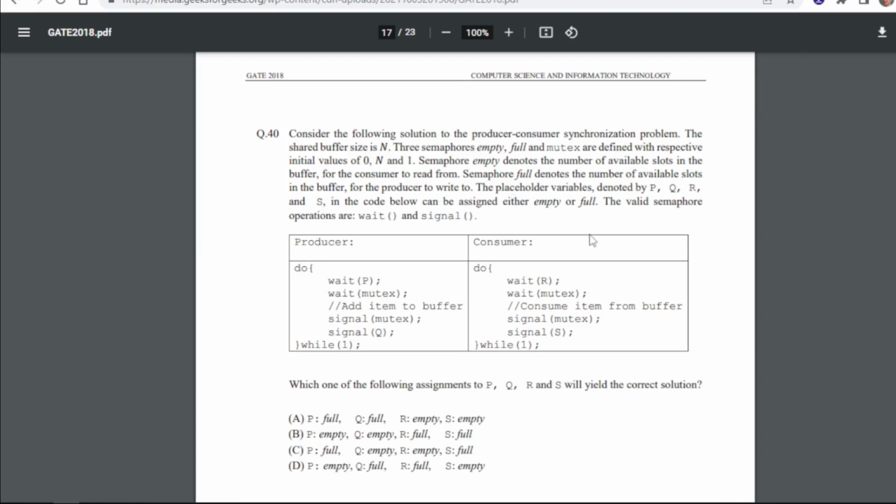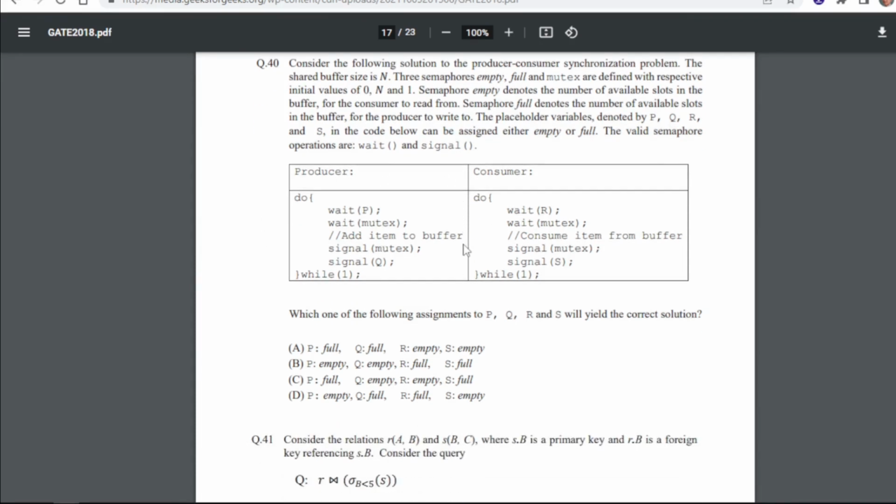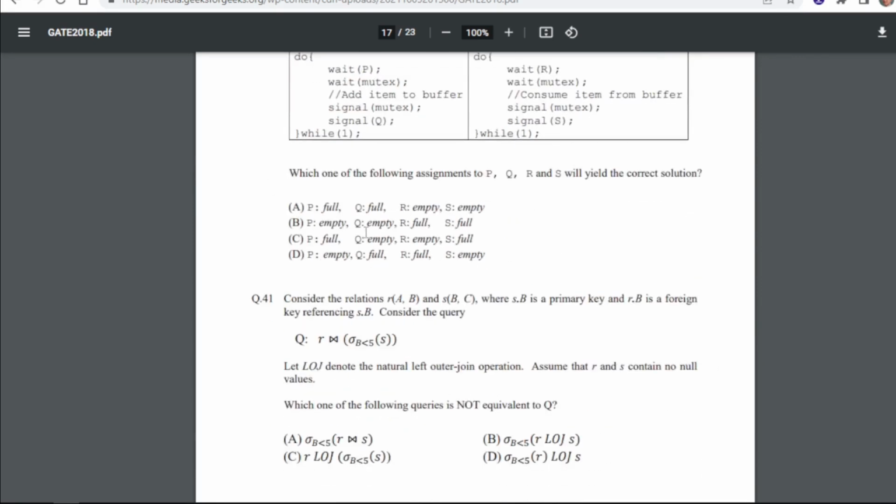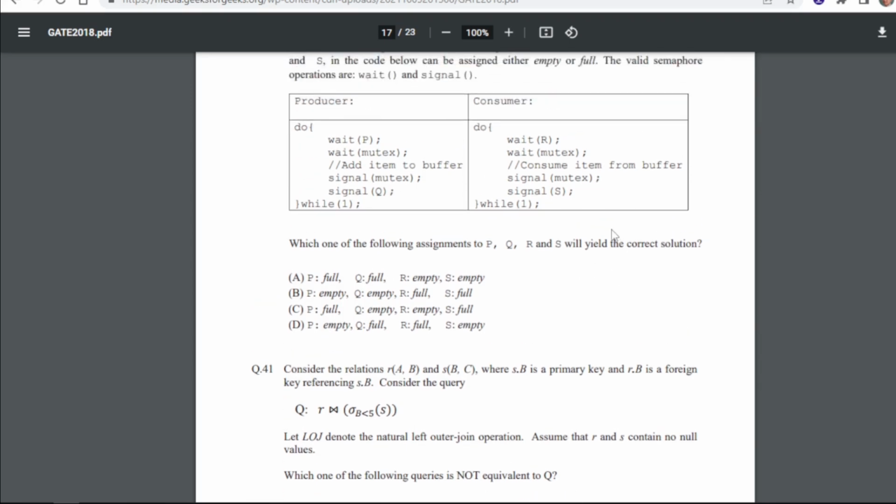The placeholder variables denoted by P, Q, R and S in the code below can be assigned either empty or full. The valid semaphore operations are wait and signal. So producer is this and consumer is this. Now which one of the following assignments to P, Q, R and S will yield the correct solution?